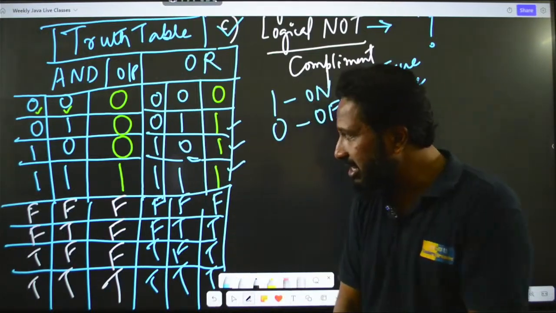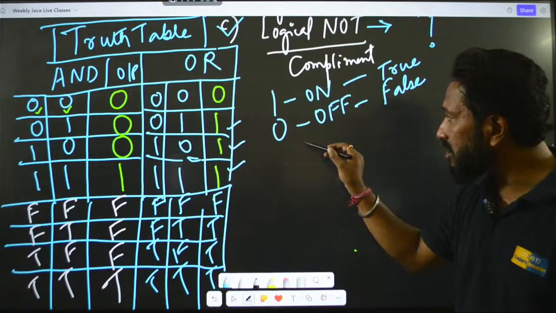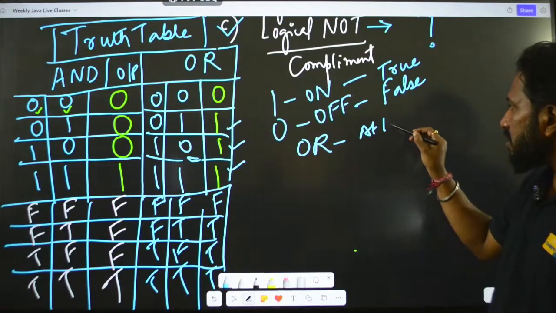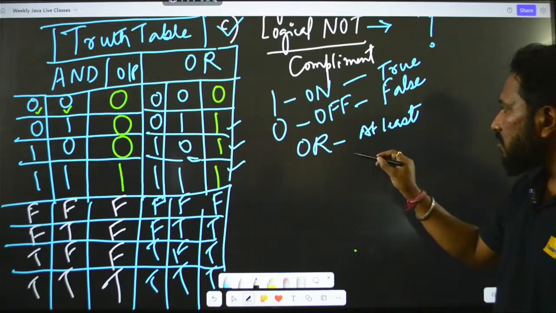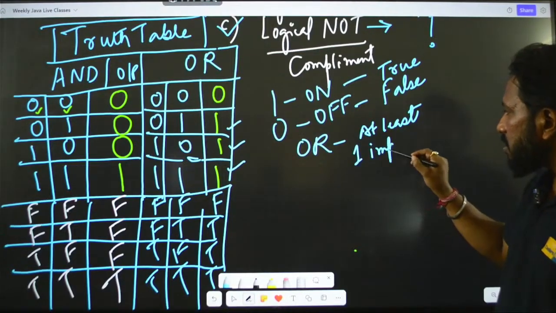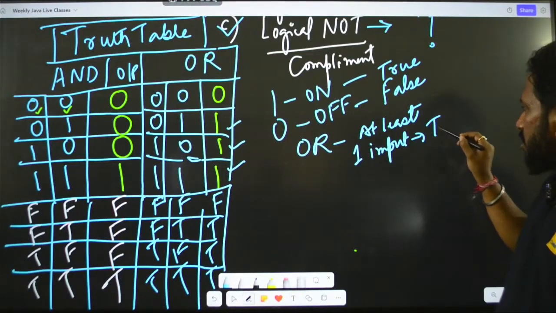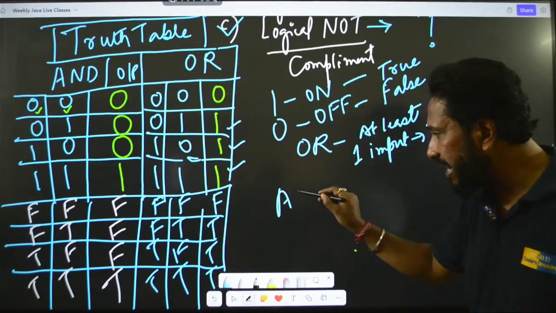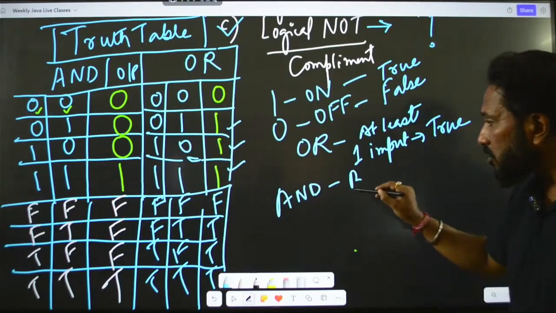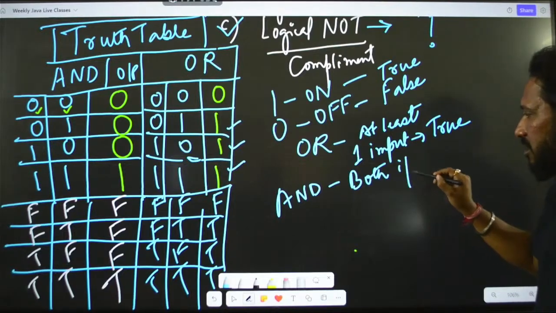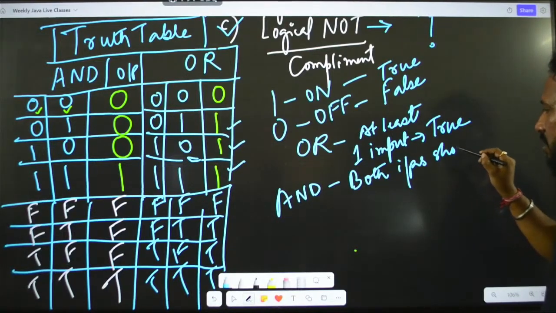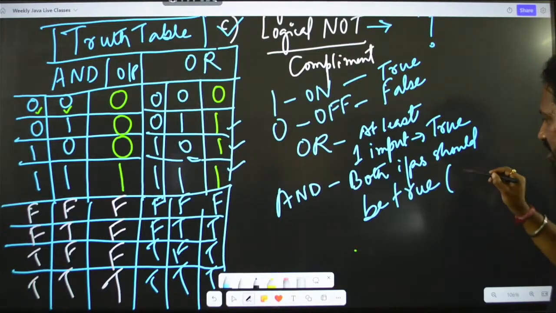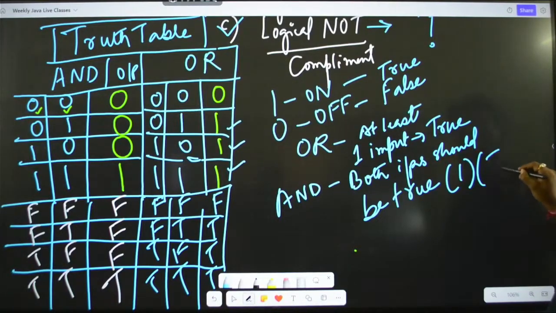So ultimately you can see, in case of OR, just remember like this, in case of OR, at least one input should be true. Okay, this is very mandatory. In case of AND, both inputs should be true. True means 1 you can say, or you can say T.